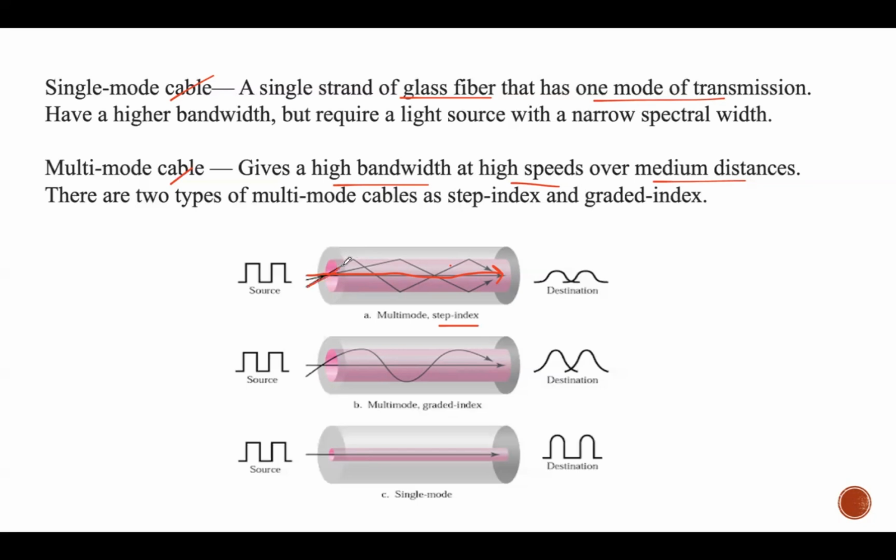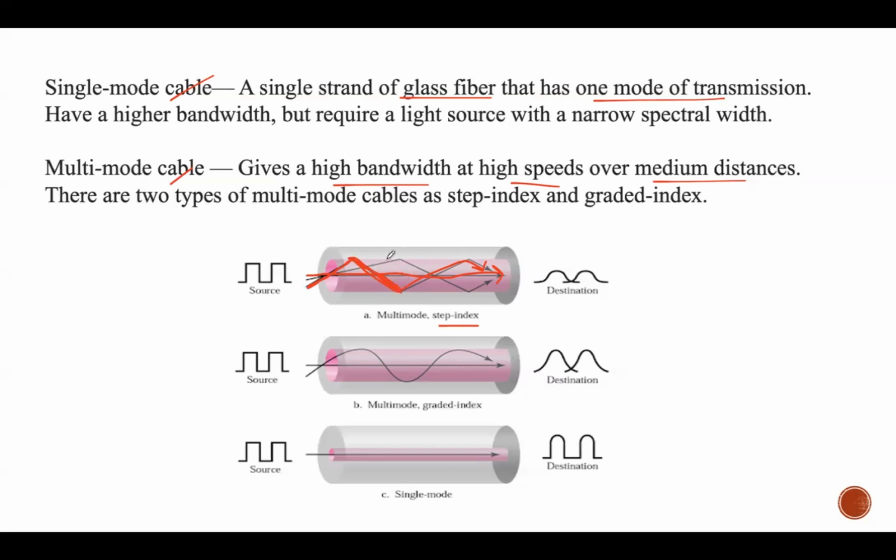So the ray is moving in a zigzag way, right? And the abrupt change causes it to be reflected back to the core surface also. So you can see that the ray which is propagating here will be reflected back. This is similar to the third category which we saw in nature of light or propagation modes. When the angle of incidence is greater than the critical angle, then the light ray, when it is moving, will be reflected back into the same substance.